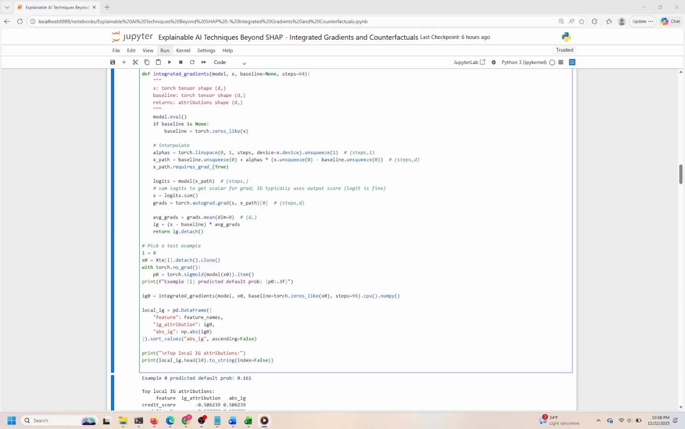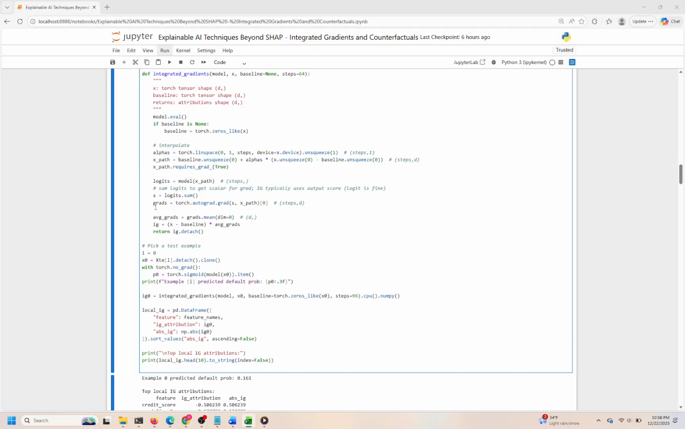Then, it calculates the gradients of s with respect to x_path, resulting in a tensor of gradients with shape (steps, d). To approximate the integral, the function averages these gradients over all steps, yielding avg_grads, a vector representing the mean sensitivity of the output to each input feature along the interpolation path. Finally, it multiplies this average gradient by the difference between the input and baseline, producing the integrated gradients attribution vector IG. This vector quantifies how much each feature contributed to the change in prediction from the baseline to the actual input.